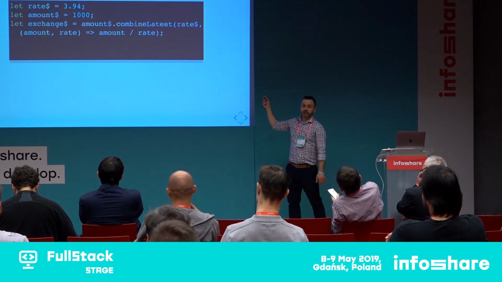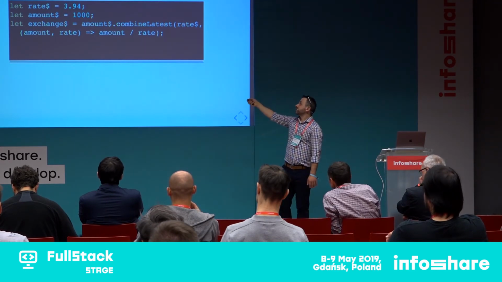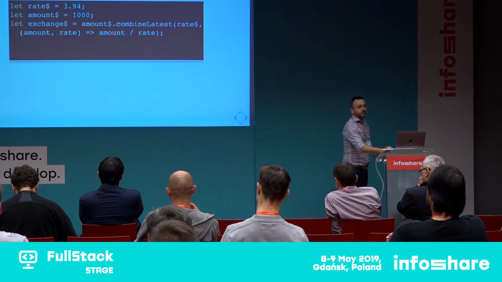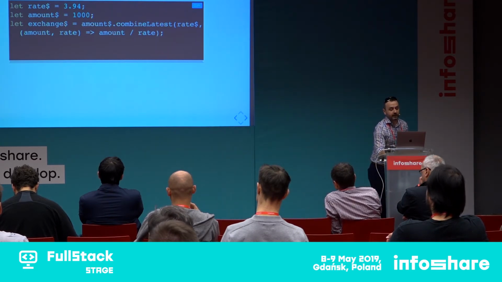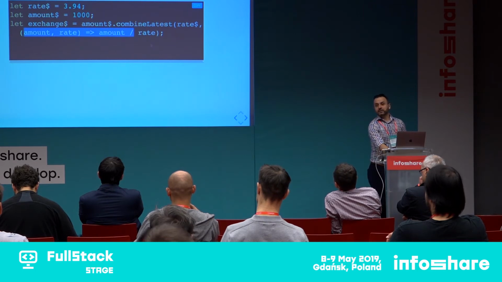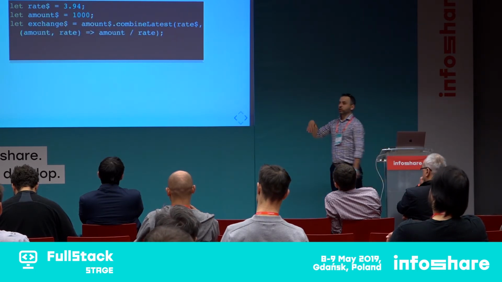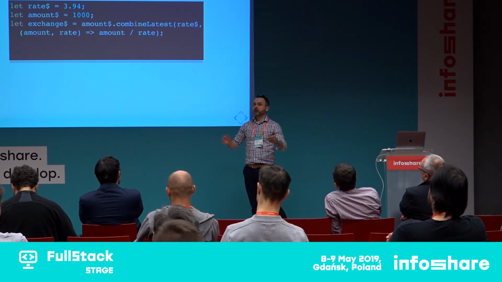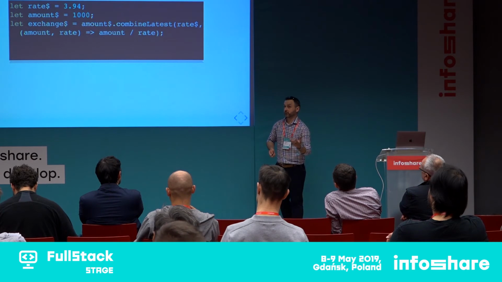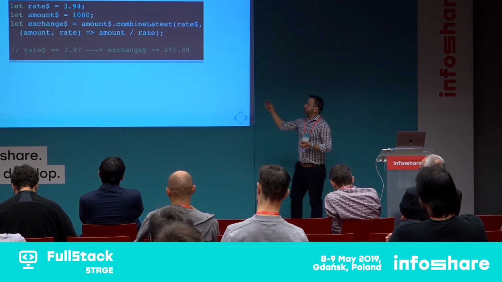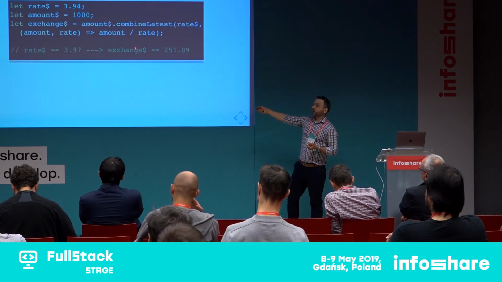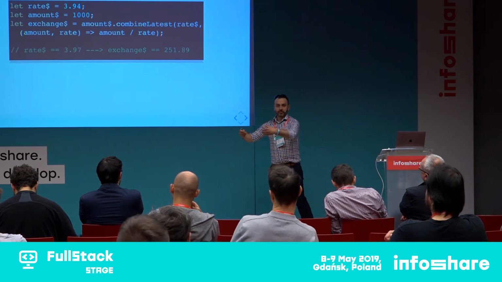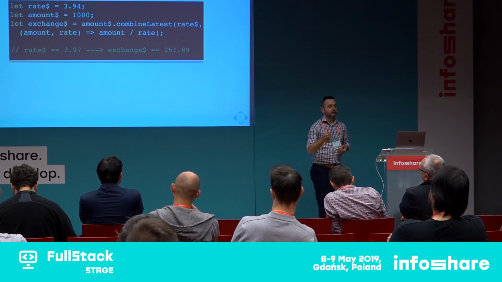This would be real code in Rx. So I'm combining the latest values of amount and rate, and when any of them is available, basically this function is going to be executed, right? So there is no way that I could get a desync between my variables. No way to break the invariant. This is really, really important. So updating the value of any of them will basically propagate. We could say that it will send downstream some new values that we would like to consume.